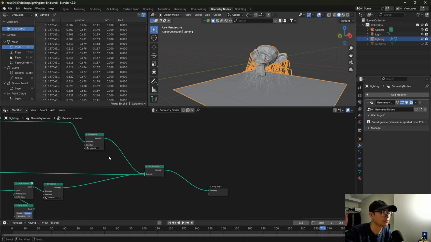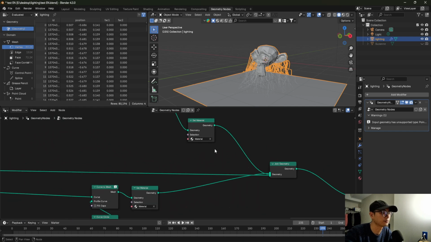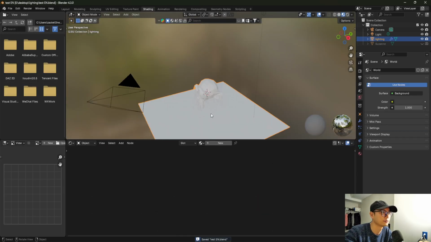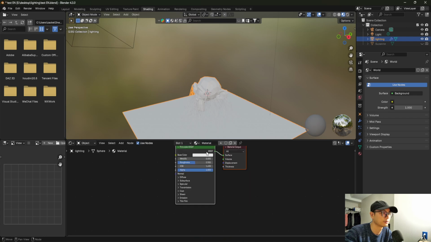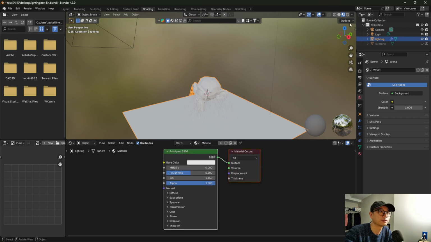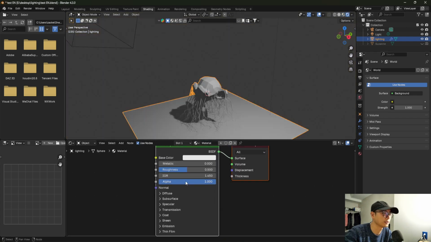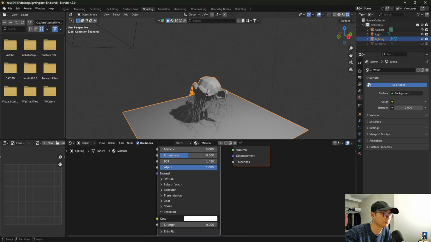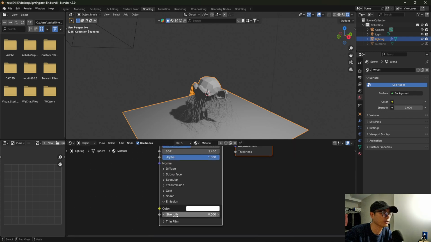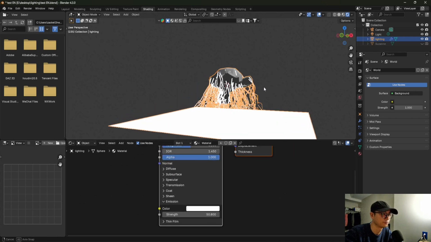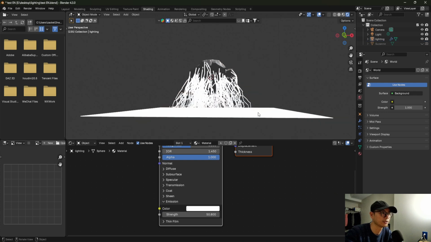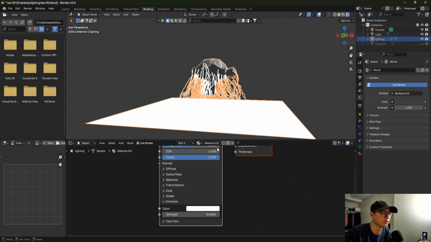So let's check something about the rendering. So first, change it to lighting. Emission we change it to 1. So there is the lighting. The copy one is ground.